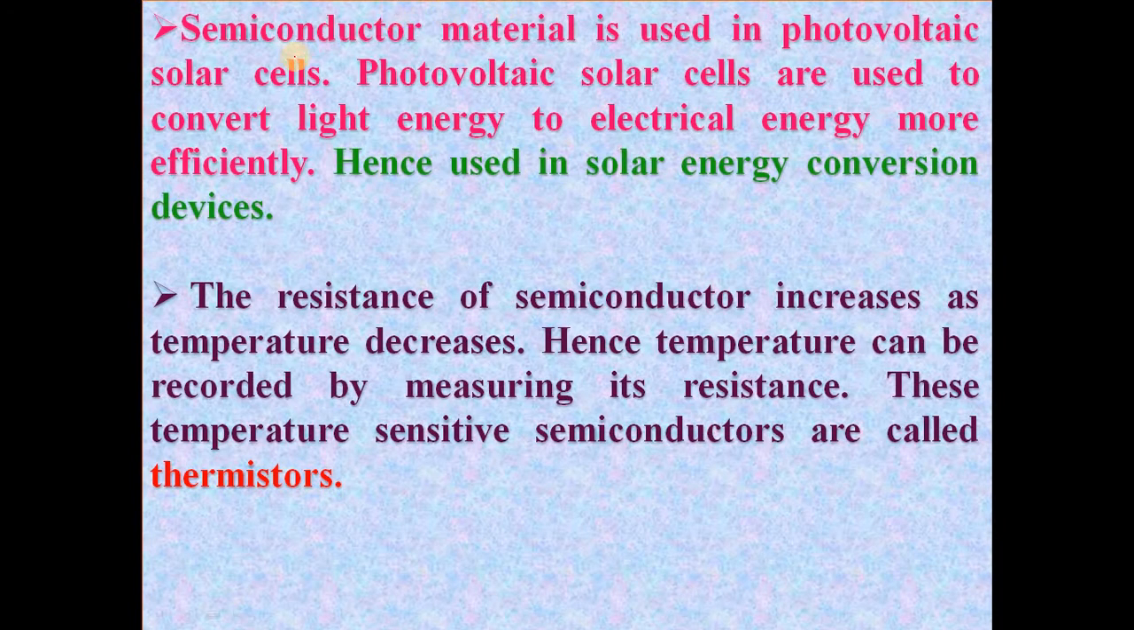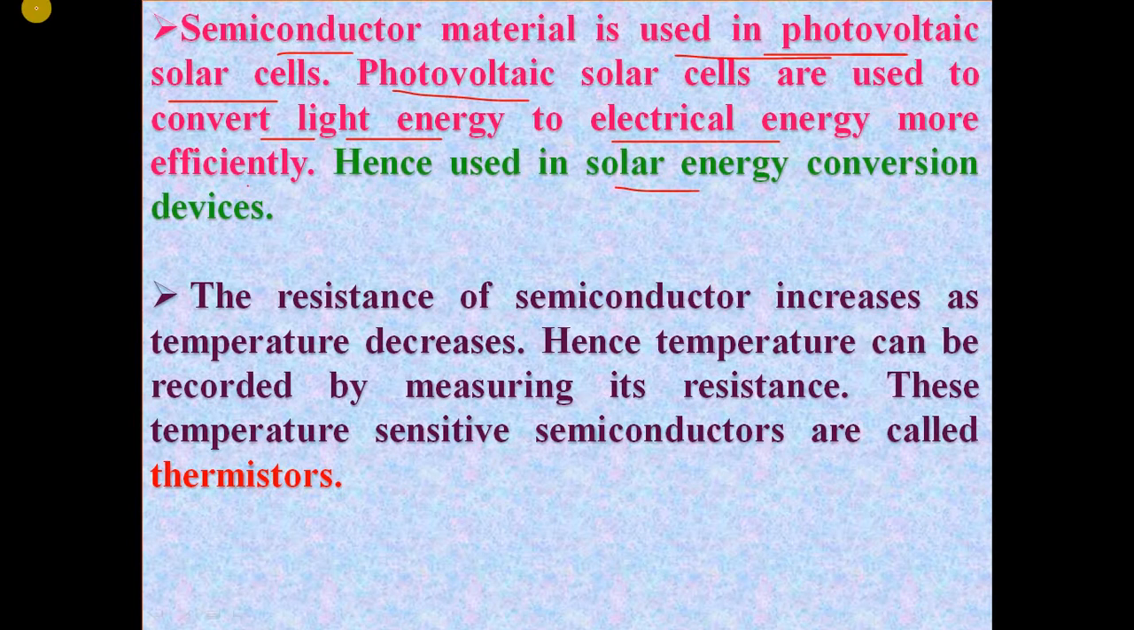So the first application: semiconductor material is used in photovoltaic solar cells. Photovoltaic solar cells are used to convert light energy to electrical energy more efficiently, hence they are used in solar energy conversion devices. That is, semiconductor material, made up of intrinsic type or extrinsic type, is used in photovoltaic solar cells, which convert light energy to electrical energy. So this is the first application.